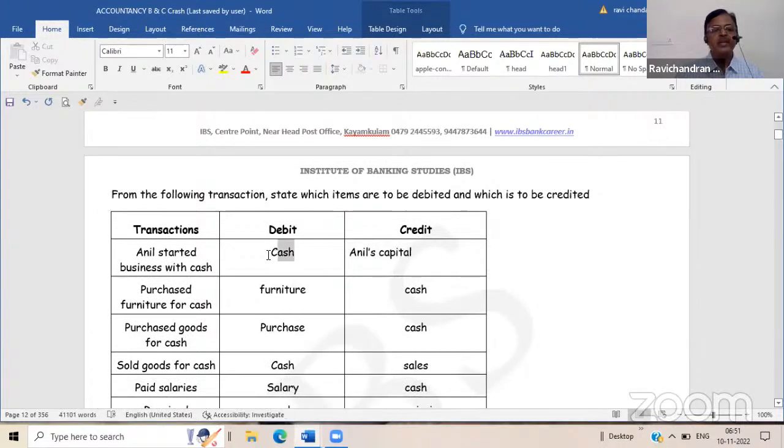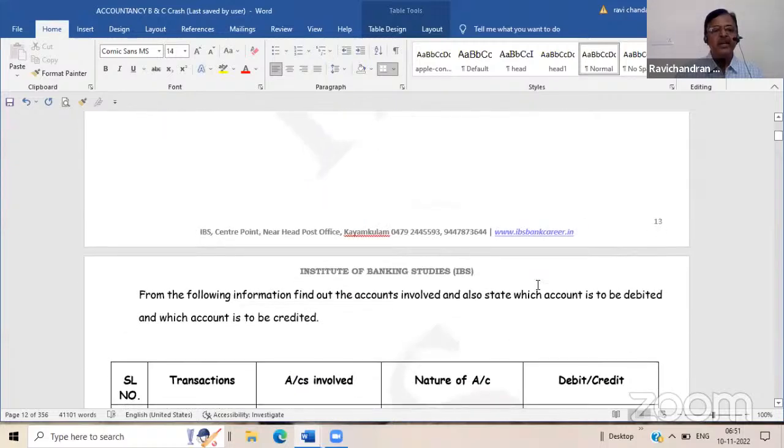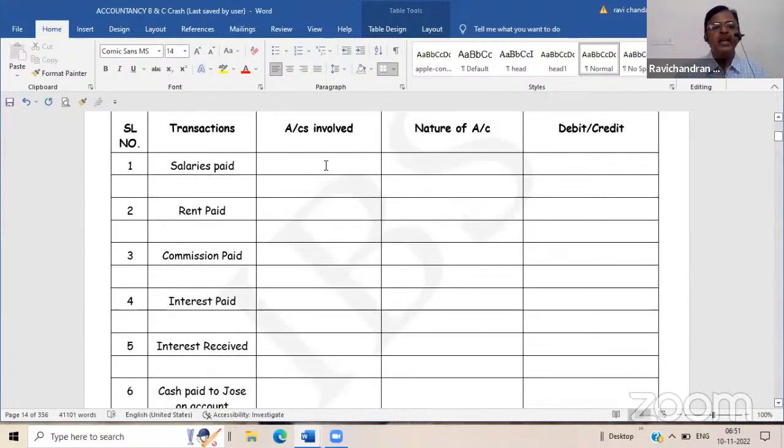So here, cash is a real account, Anil's capital account is a personal account. Okay. Now you tell me one or two. After that, I will fill it.